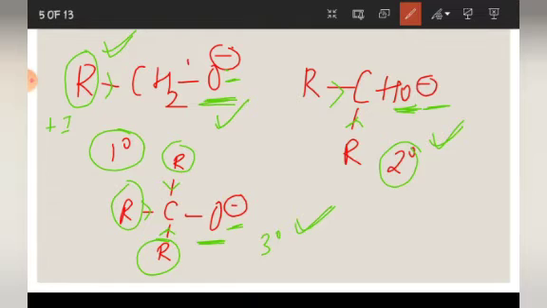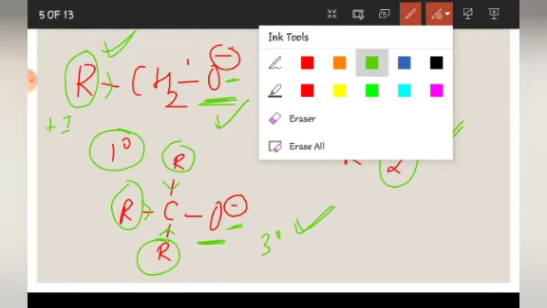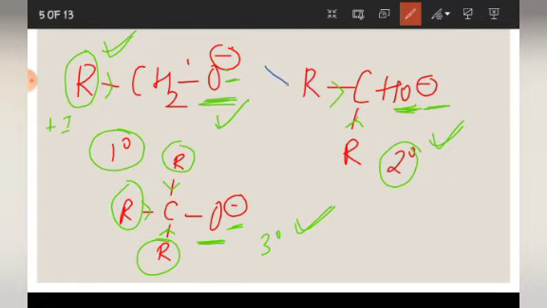So, if we see the order of stability of these alkoxide ions, the primary will be more stable than secondary, and secondary more stable than tertiary. So that is why the order of acidity will be in this order, which means 1 degree alcohol will be more acidic than 2 degree alcohol, than 3 degree.